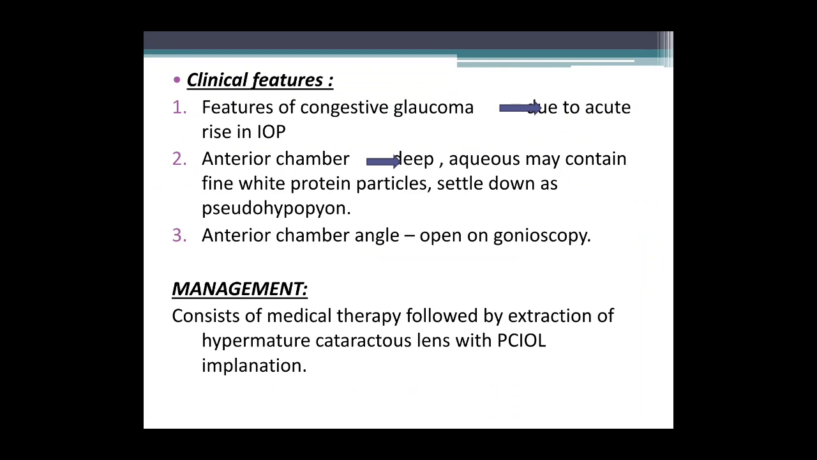It is characterized by features of congestive glaucoma, due to an acute rise in intraocular pressure in an eye having a hypermature cataract. The anterior chamber may become deep and the aqueous may contain fine white protein particles which will settle down as pseudohypopyon. The anterior chamber angle is open on gonioscopy. Management consists of medical therapy to lower the intraocular pressure, followed by extraction of the hypermature cataractous lens with PCIOL implantation.